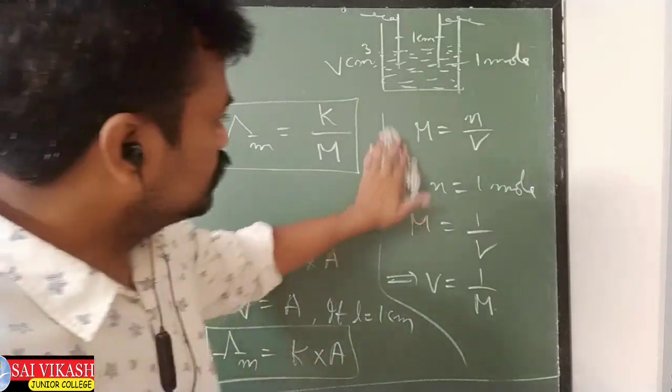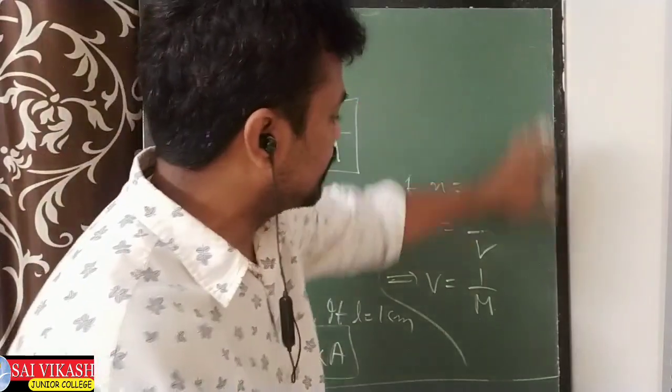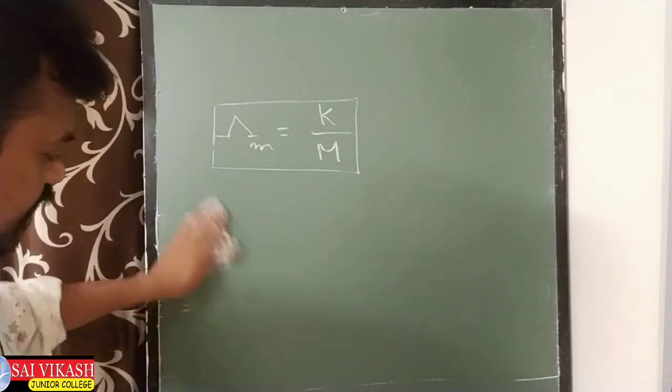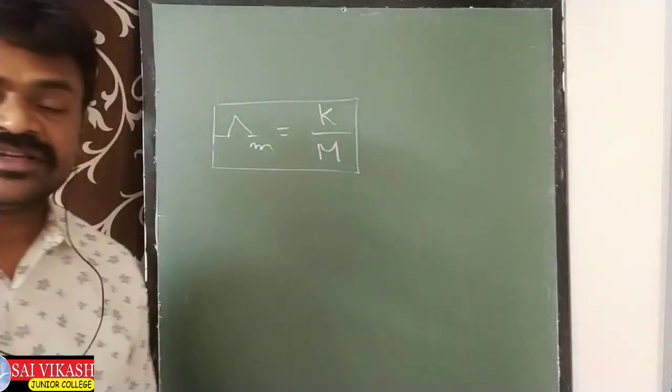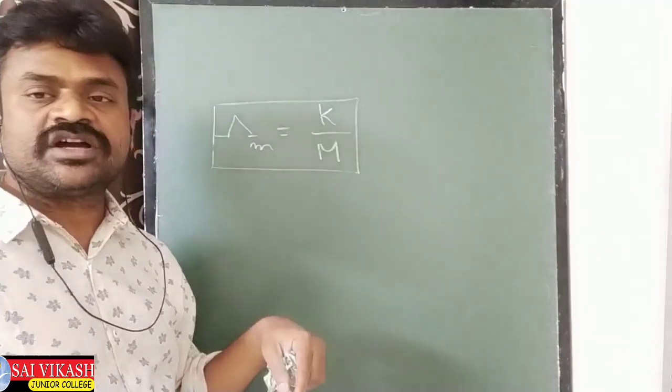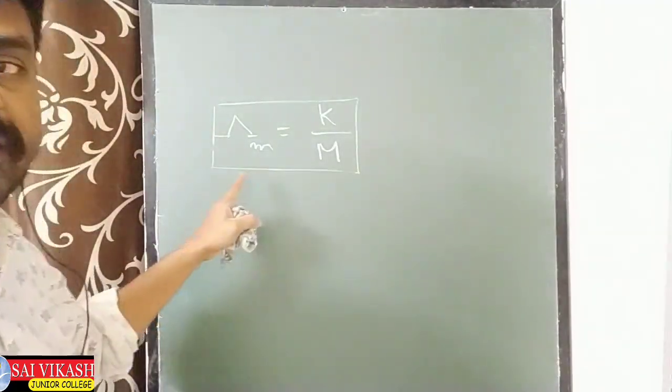So, let us write now the units of this lambda m again. This lambda m also changes with dilution. Dilution की वजह से change होगा. Means lambda m means molar conductivity.